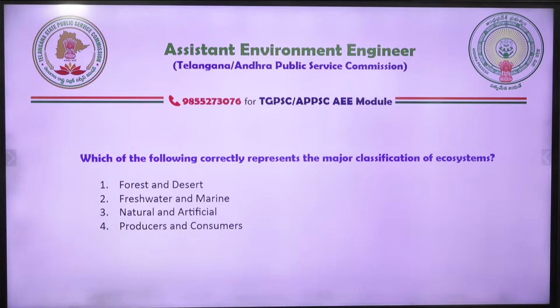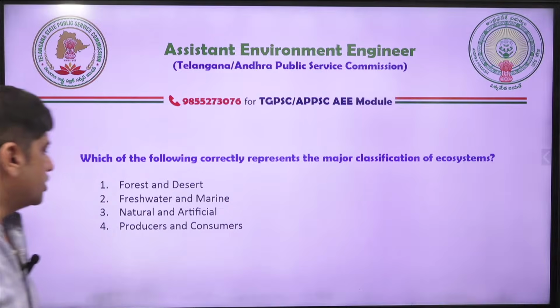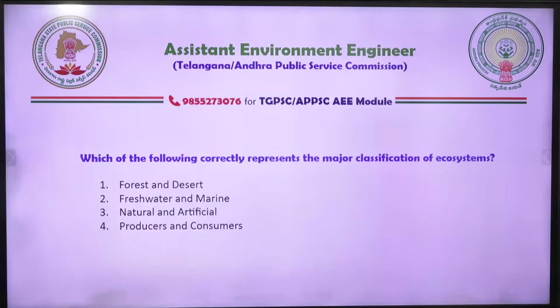Major classification of ecosystem. So which one will you consider as a major classification of ecosystem? 1 2 3 4. Which one is your answer? Which of the following correctly represents major classification? There can be different classifications: biotic, abiotic, forest, desert, freshwater, marine, natural, artificial. One of the main categories. Okay, so most of you are giving answer 3.